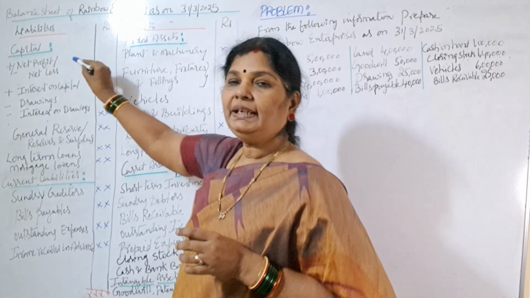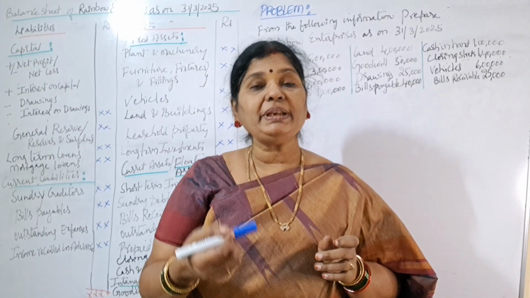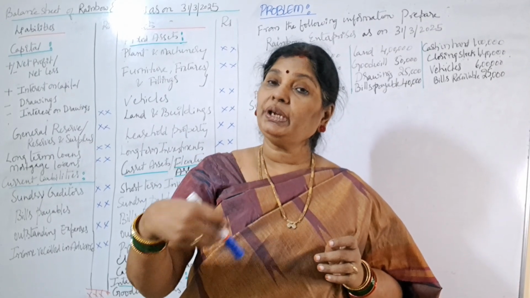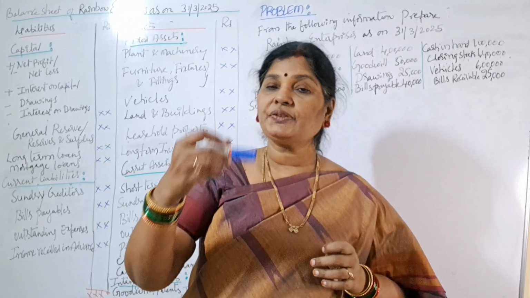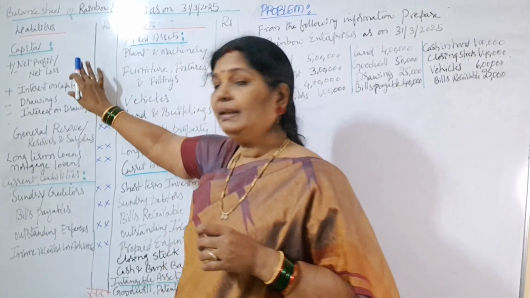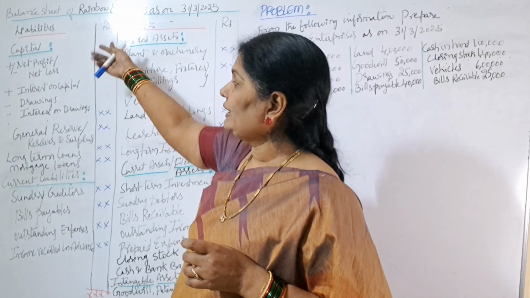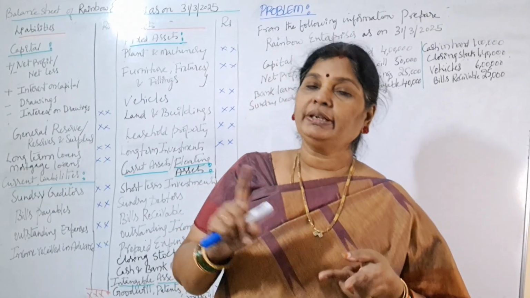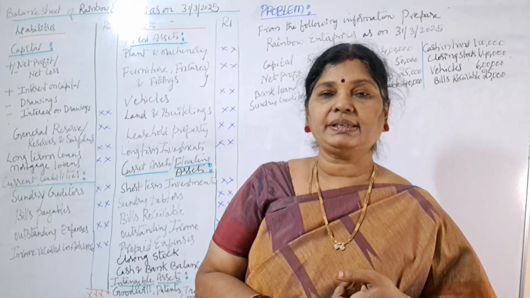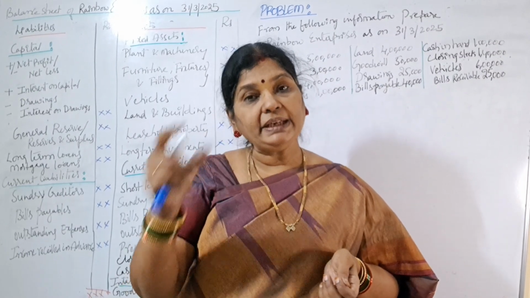So what are liabilities? Liabilities means what we are owing. We means your company. What the company is owing to others means what the company has to pay to others. Liabilities include capital and other different types of liabilities. So here liabilities include capital, long-term liabilities and short-term liabilities. What is the meaning of liability? Liability means it's our financial obligation.